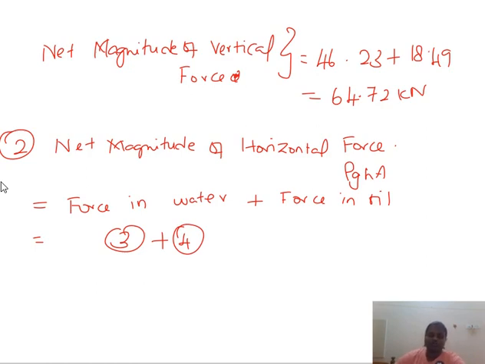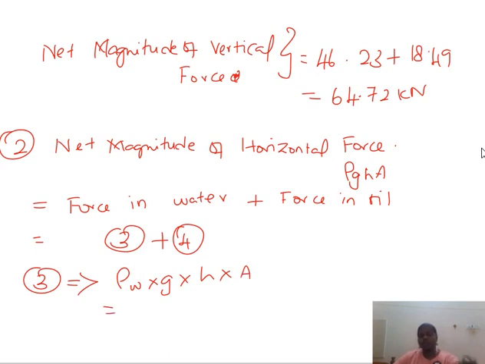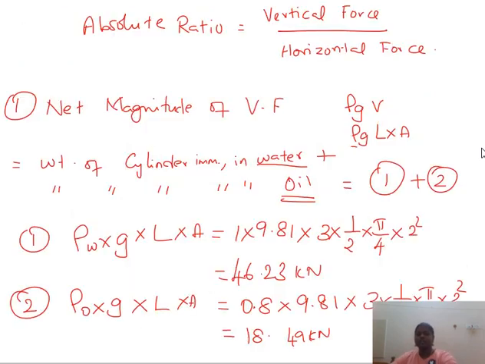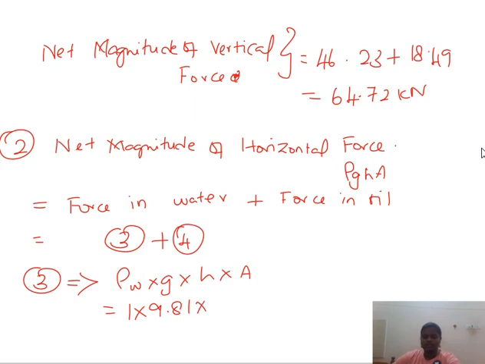So what is 3? Force in water. First we are going to calculate the force in water. So force in water is nothing but, as I already said, rho g h into A. Rho is the density of water, g and h into A, right? So what is the rho of water? 1. And g is nothing but 9.81. What is h? h is the height of the portion immersed in the particular liquid. What is the height of the portion immersed in the particular liquid? That is nothing but 2 meter.